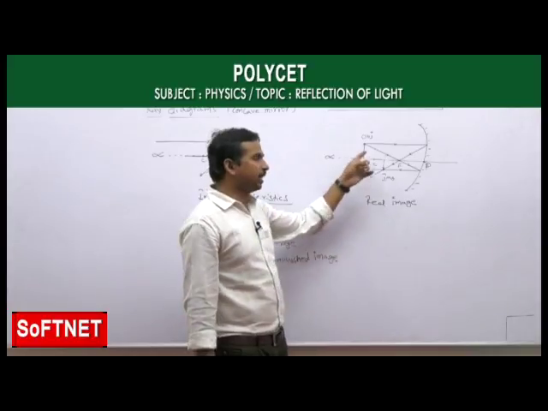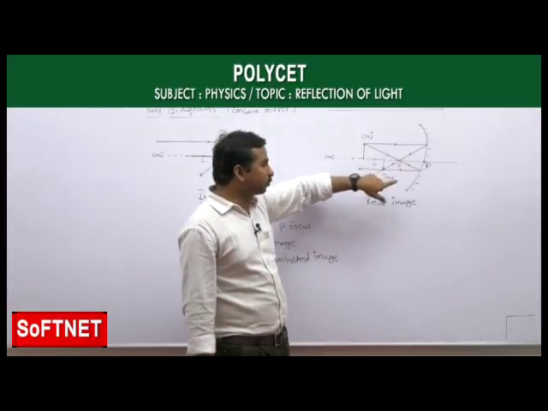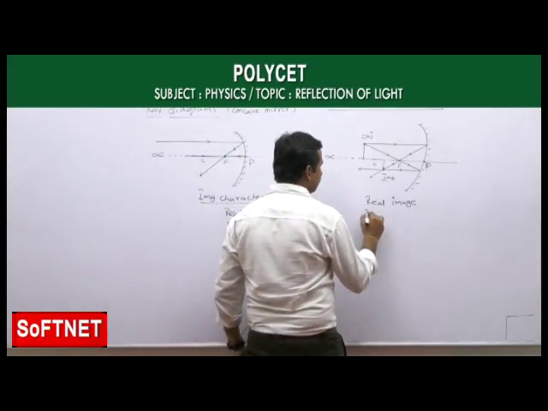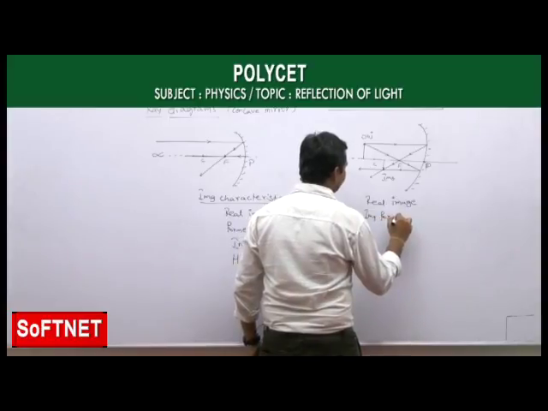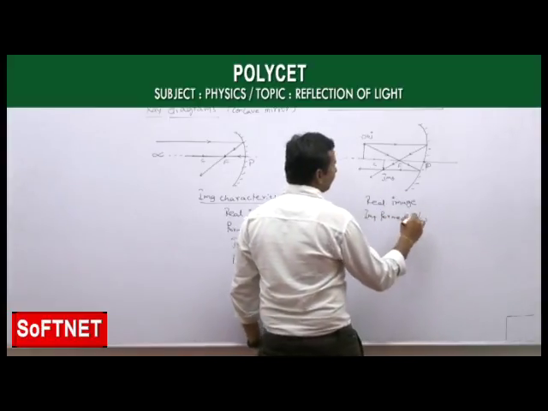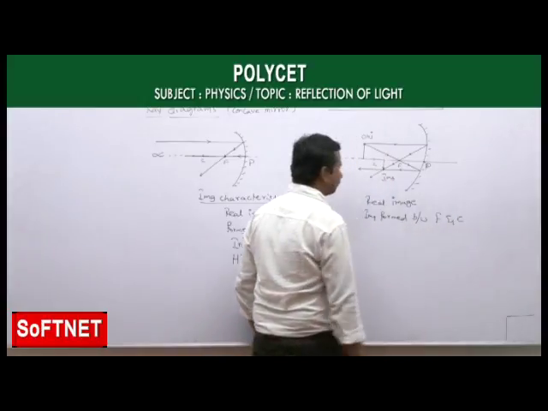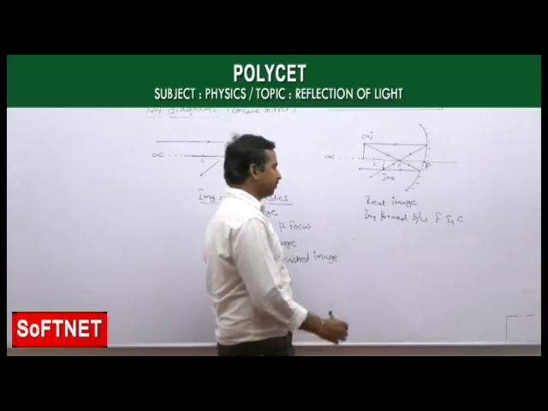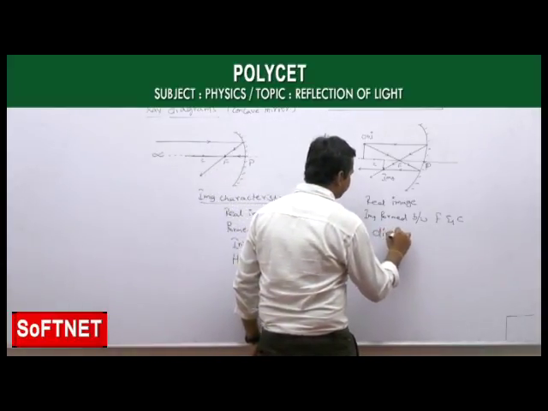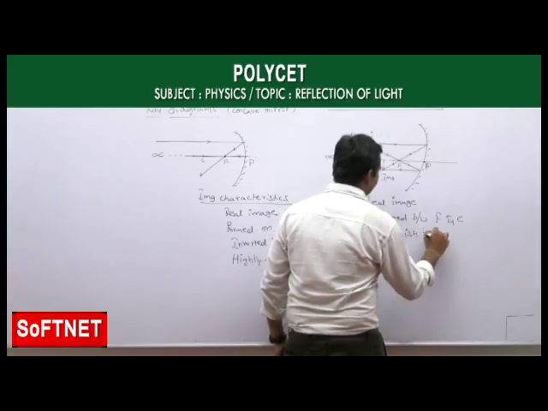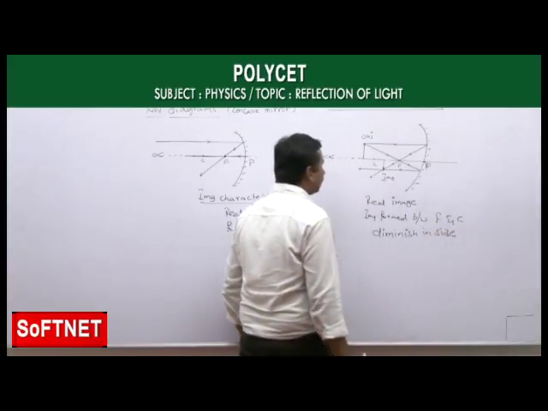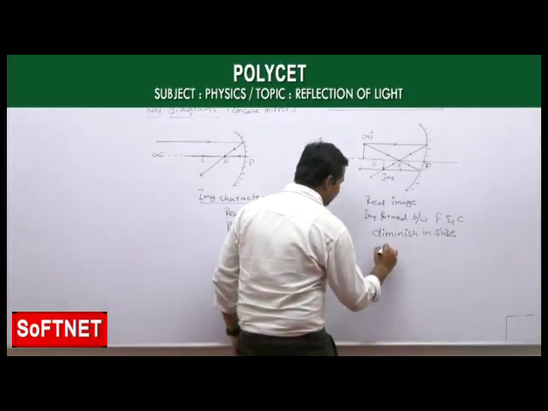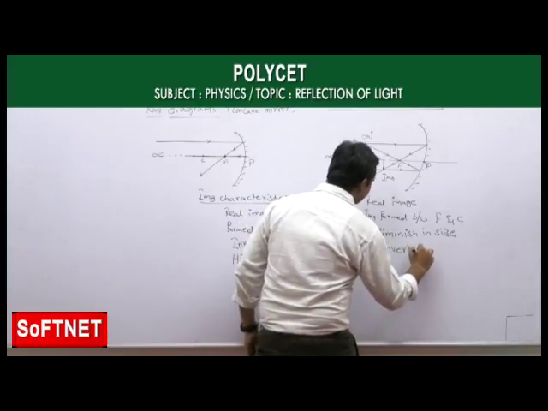And not only that, it is forming in between F and C, which is before the mirror. So the image is formed between F and C. And if you see the size, it is of diminished size, which is less in size than the object. And another important thing is, as it is a real image, it always forms an inverted image. This is an inverted image.